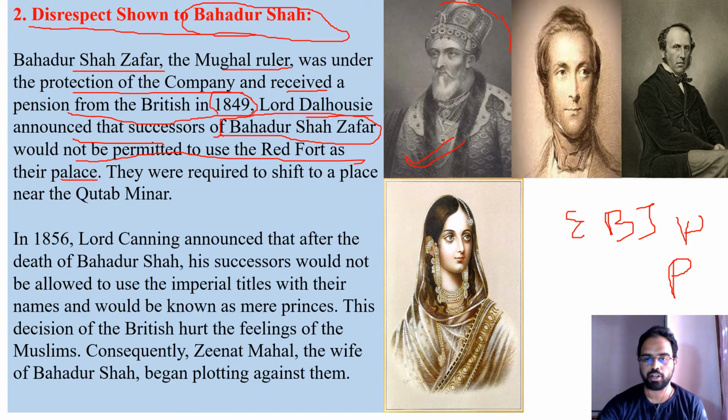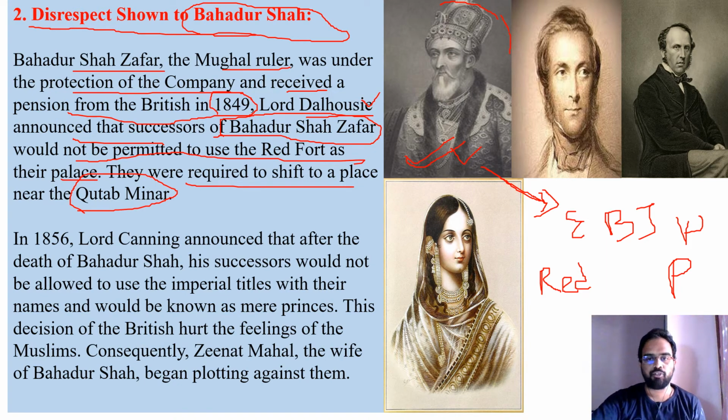So, being emperors of the Mughals, their place of living was the Red Fort. The British, especially Lord Dalhousie, said that the successors, that means their legal sons and other relatives, everybody, had to leave the Red Fort and live in some other areas. They could not claim the Red Fort as their palace, and no more such emperor-like living style was possible. They had to vacate that palace and live like normal people. They were required to shift to a place near the Qutub Minar. So the British said, we will not accept you as an emperor. You are just a pensioner now. Anybody who is your relative, you should vacate this Red Fort and go and live in a normal place.